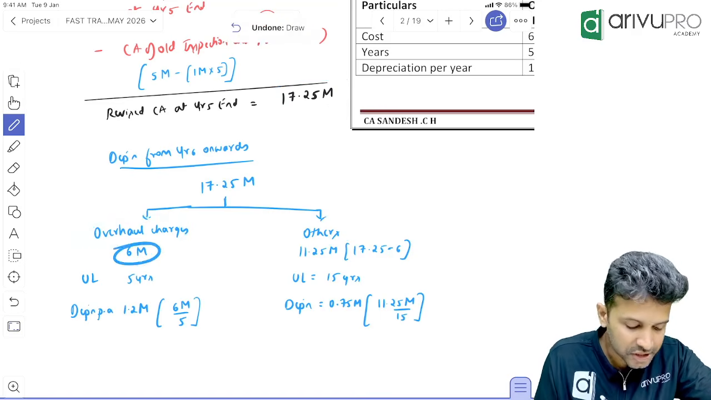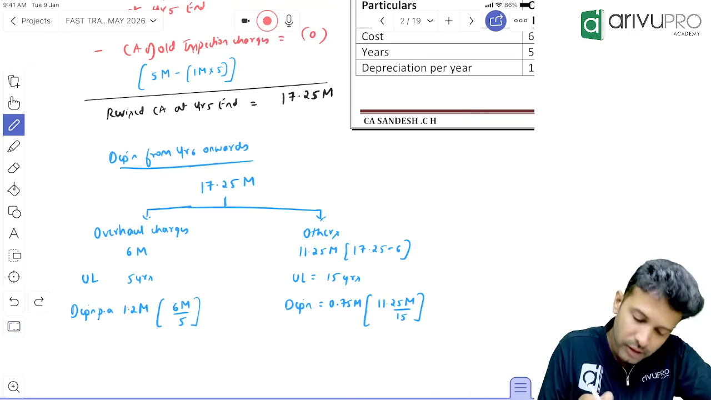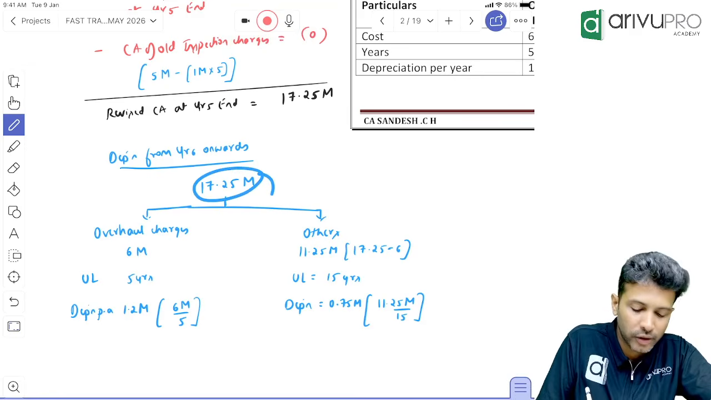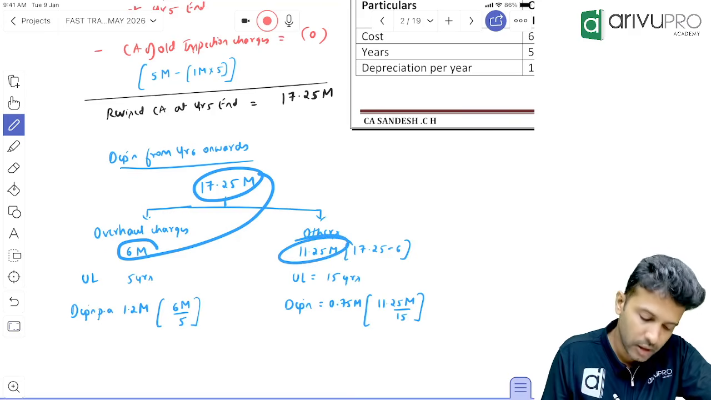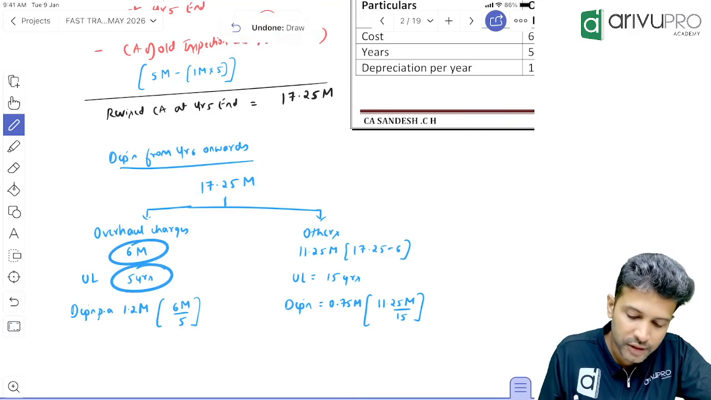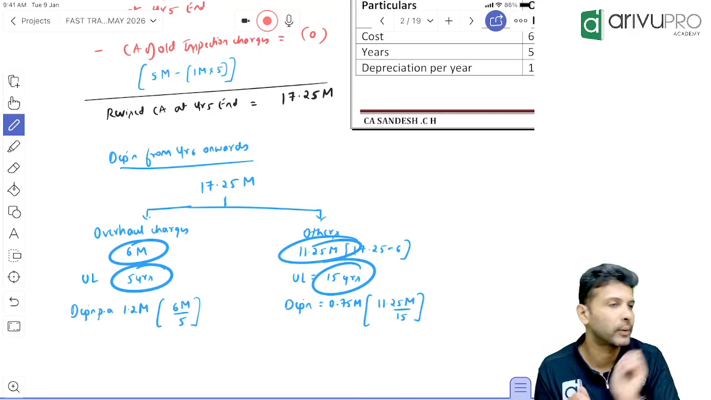How much is for inspection charges now? 6 million. Because new inspection charges costed 6 million. In this 17.25, if 6 million is for overall, means balance will be for others. Now this you'll depreciate over 5 years, this you'll depreciate over remaining life of 15 years, and the same accounting will go on continue. That's all it is.